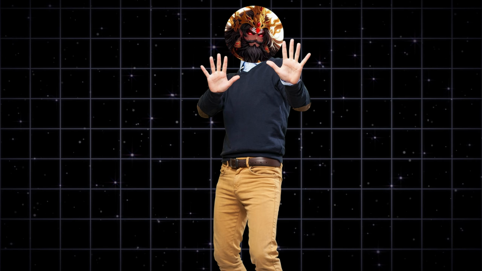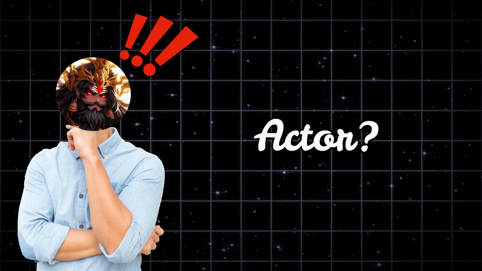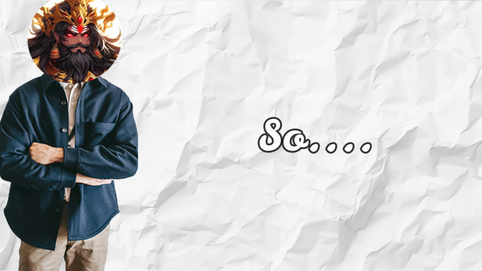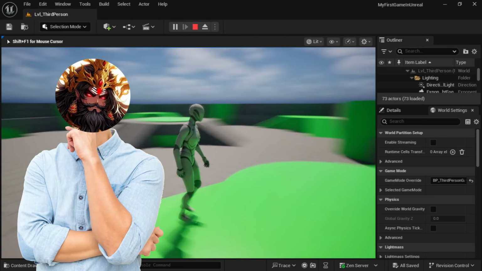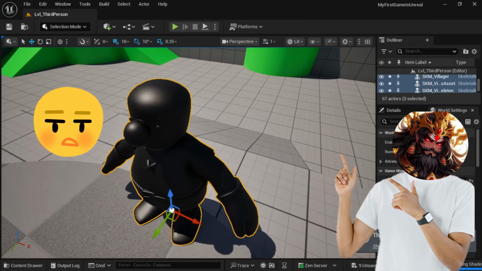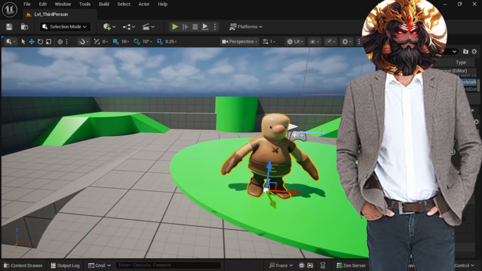Nah, I'm just kidding. The real problem begins now. How do you use blueprints? What is an actor? What is a pawn? What does this do? Trust me, there are so many things that I had to learn to make my game. So the first thing I did after watching the tutorial was changing my character to this. Wait, what the... Okay, now it's right I guess.